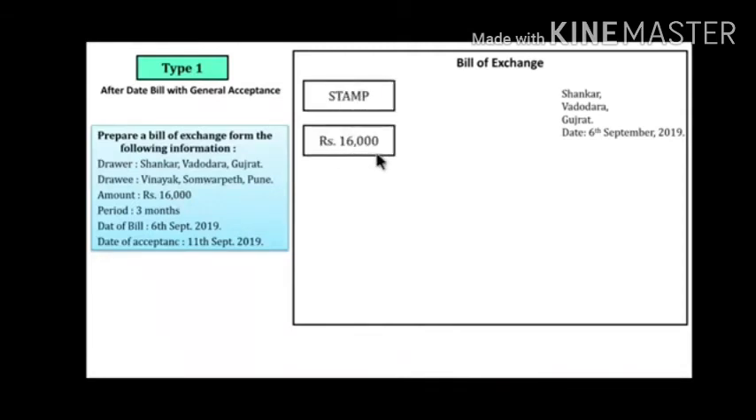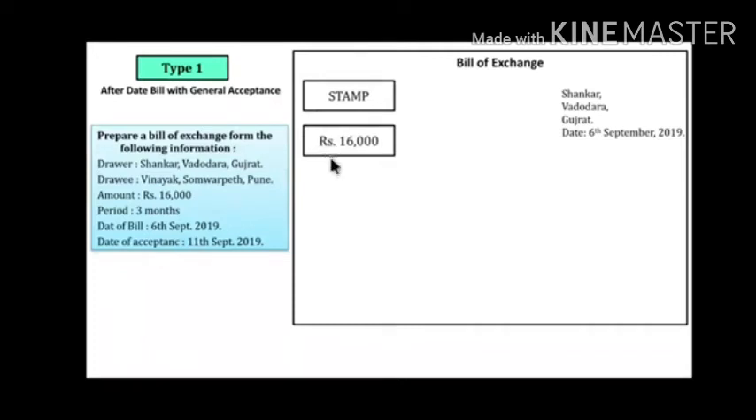For preparing a bill of exchange format, we have to prepare a rectangular box. In that, very first, in the middle, we have to write bill of exchange. And on the right hand side, we have to write the name and address of the drawer. Here the name and address of the drawer is Shankar, Vidhoba, Gujarat, and after that we have to write the date of bill. Date of bill is 6 September 2019. On the right hand side we have to prepare a stamp, then we have to write the amount in the box. Amount is 16,000.